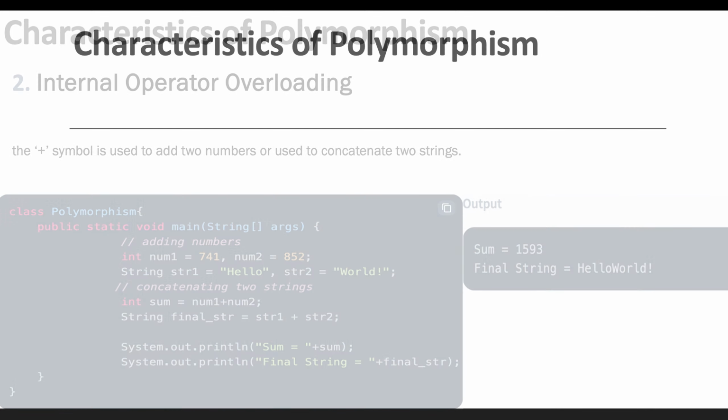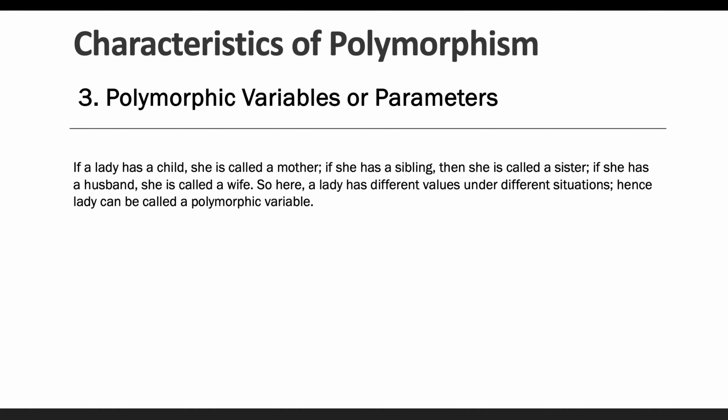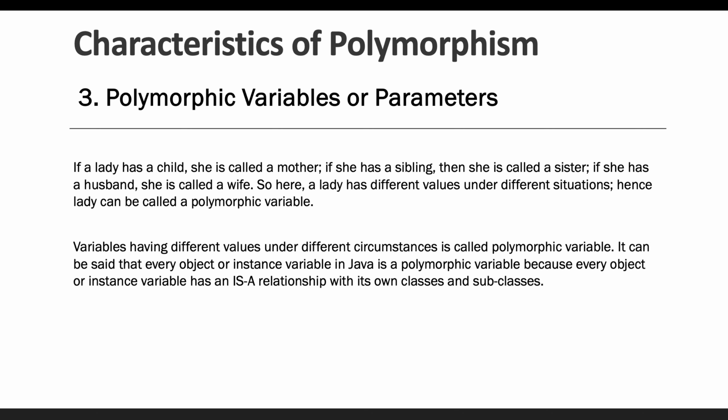Now moving ahead, the next characteristic of polymorphism is the polymorphic variable or parameter. So what is a polymorphic variable? We have already seen the example of a lady in our polymorphism discussion. If a lady has a child, she is called a mother. If she has a sibling, she is called a sister, and if she has a husband, she can be called a wife. So here the lady has a different value under different situations, right? So the lady can be called a polymorphic variable. Basically, a polymorphic variable means a variable having different values under different circumstances.